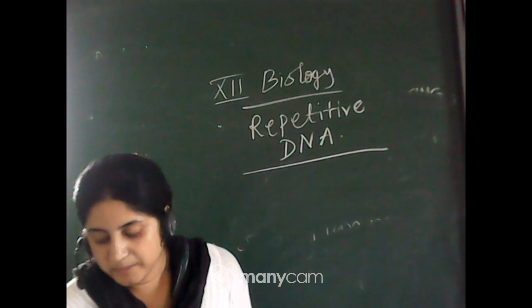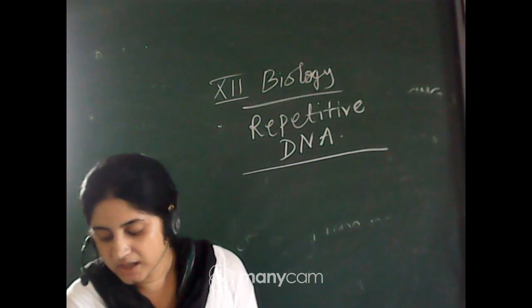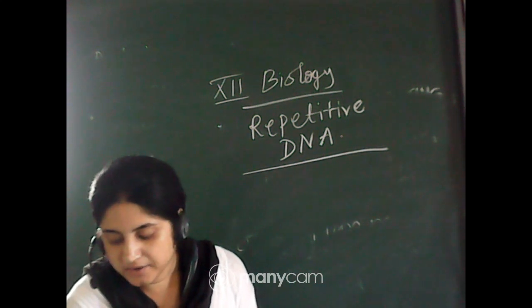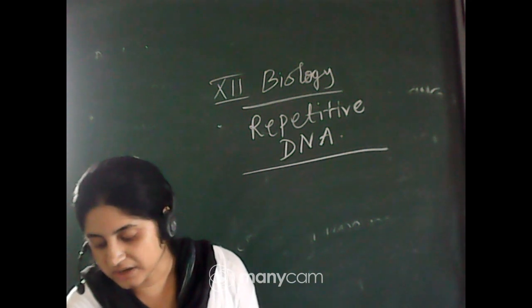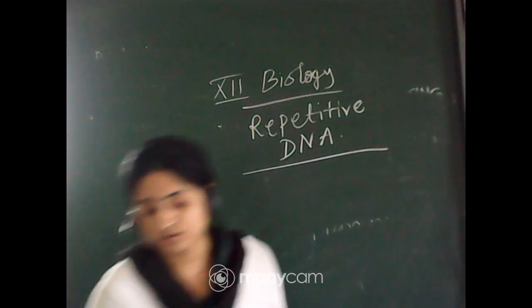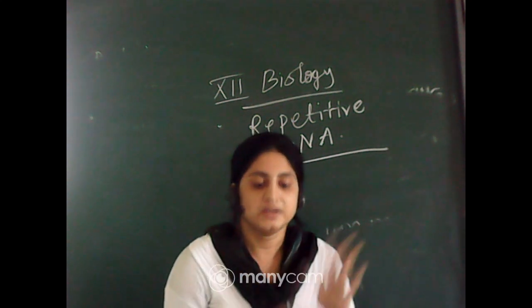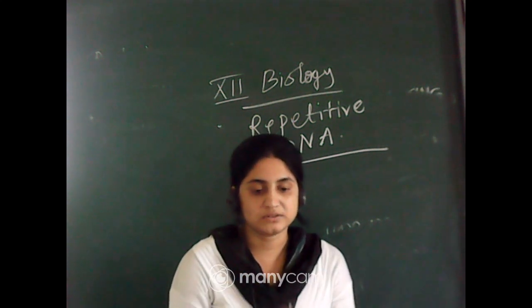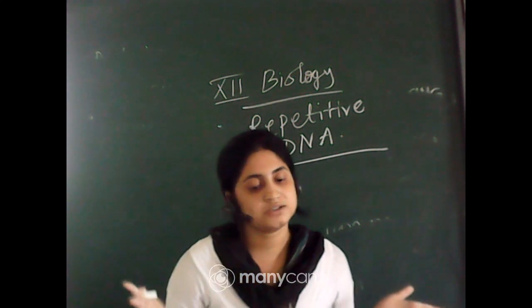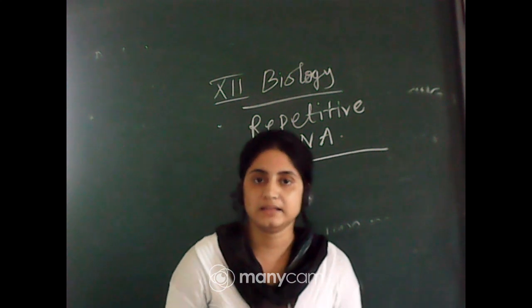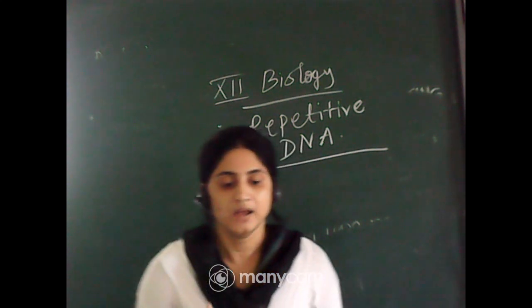Depending on the base composition, A, T, G, C, length of segment and number of repetitive units, such as microsatellites, minisatellites, etc., DNA is classified into many categories. So how many units are repeated depends on that. You can say microsatellite or minisatellite depending on the length of the repeating unit.